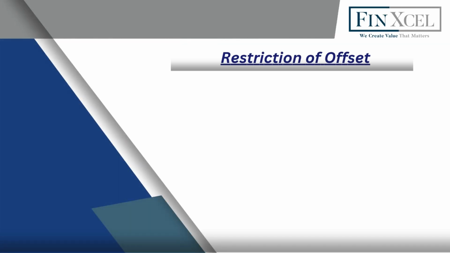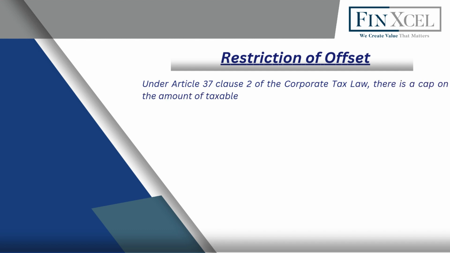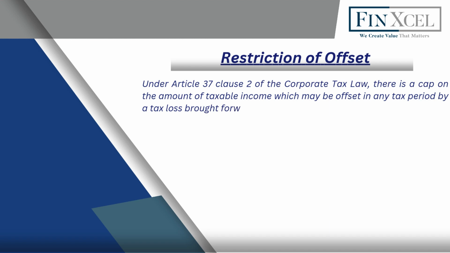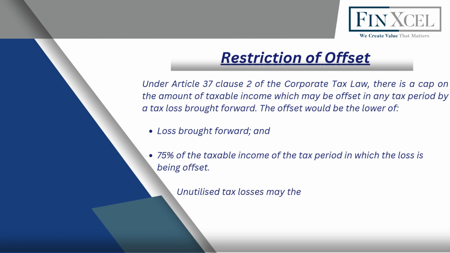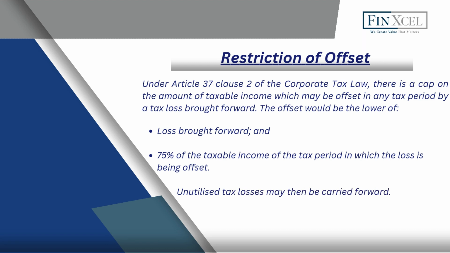Restriction of offset. Under Article 37 Clause 2 of the Corporate Tax Law, there is a cap on the amount of taxable income which may be offset in any tax period by a tax loss brought forward. The offset would be the lower of loss brought forward, and 75% of the taxable income of the tax period in which the loss is being offset. Unutilized tax losses may then be carried forward.